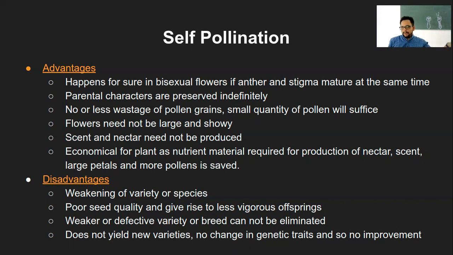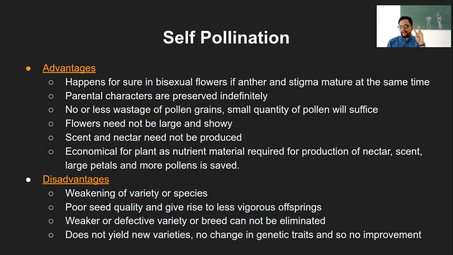Now, if I keep allowing self-pollination of my jasmine plant in the garden, it will always produce fewer flowers. And at one time point, it may not even produce flowers because that plant is going to die sometime. On the contrary, the one in Sahyadri school garden will always produce more and more jasmine flowers. Now, if I cross-pollinate these, my plant variety will be improved due to cross-pollination. But if it is only self-pollination, that variety is getting weakened over time.